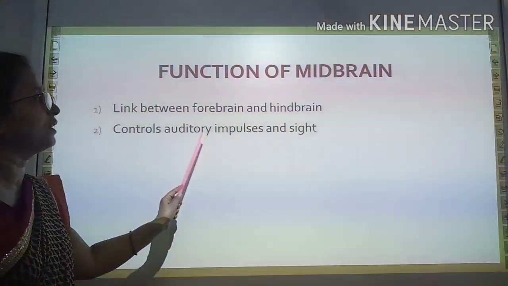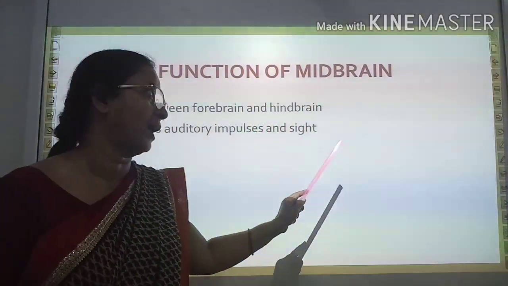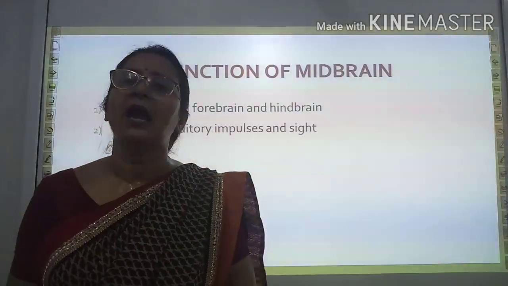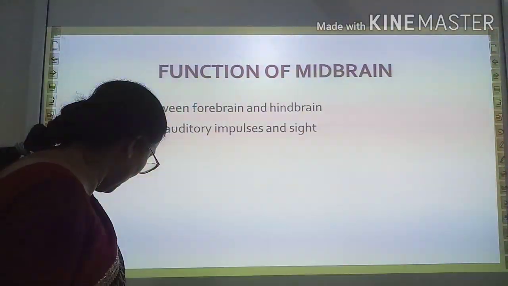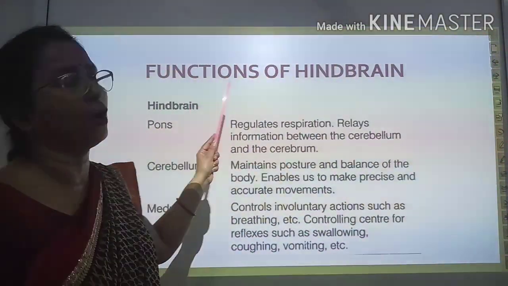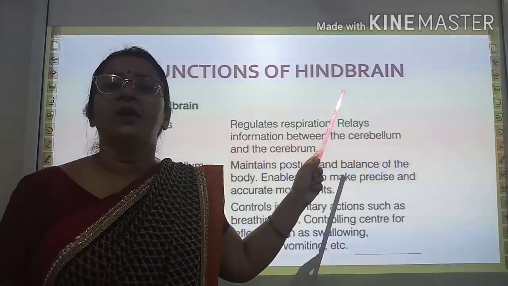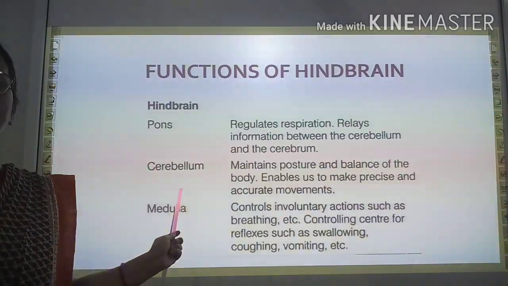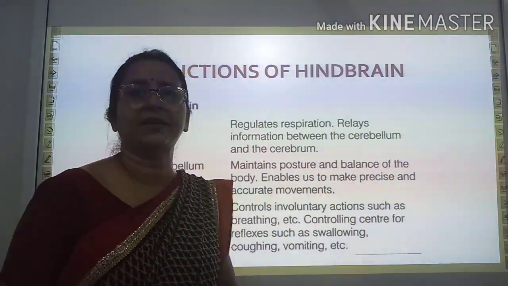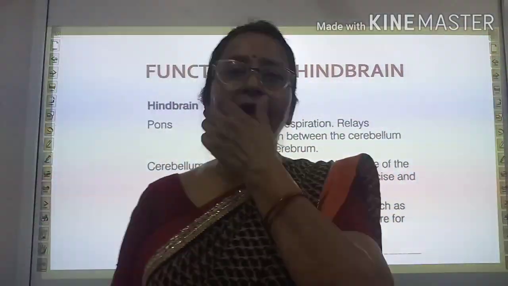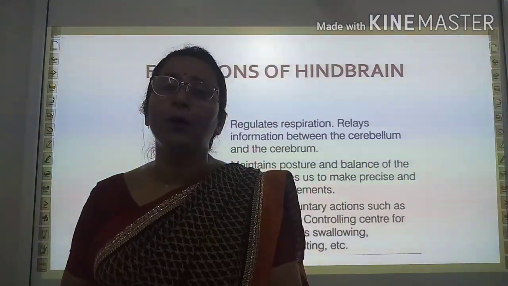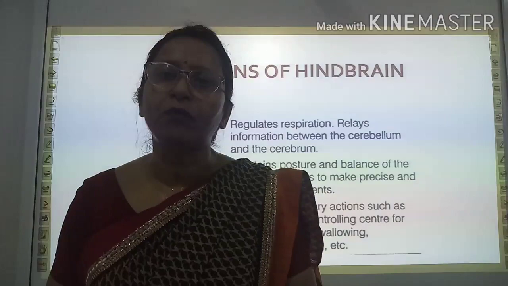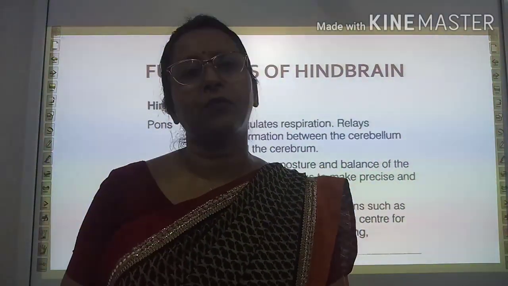It controls auditory impulses and sight, whereas it makes link between forebrain and hindbrain. Come to the next part, and next part of brain is hindbrain. Hindbrain consists of pons, cerebellum, and medulla oblongata. As you know, pons is respiratory center. Pons controls and regulates respiration of our body, breathing of our body.